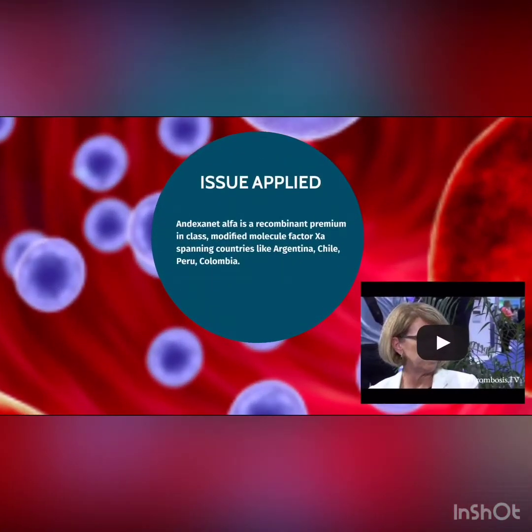Andexanet alpha is a recombinant, first-in-class modified molecule factor Xa, spanning countries like Argentina, Chile, Peru, Colombia. Continue the video.